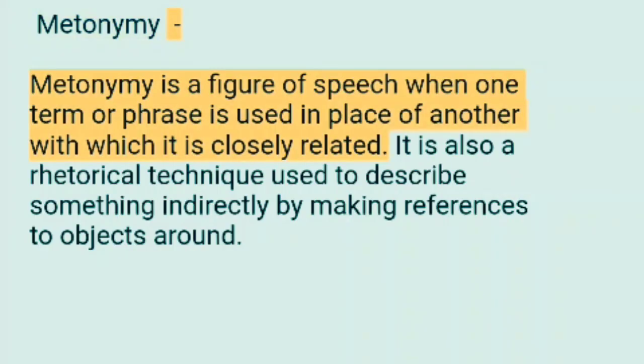Metonymy. Metonymy is a figure of speech when one term or phrase is used in place of another with which it is closely related. It is also a rhetorical technique used to describe something indirectly by making references to objects around.